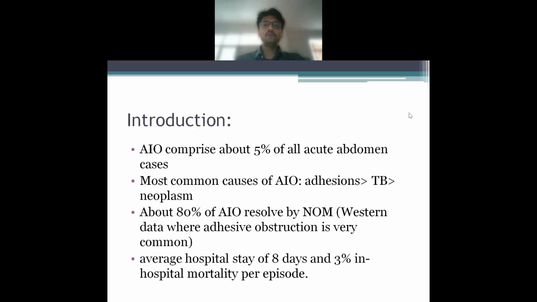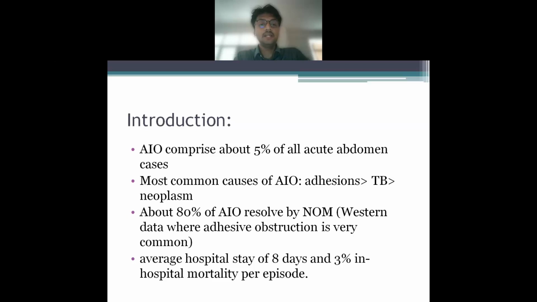So first of all, we all know that acute intestinal obstruction is a very common disease which we encounter, and it comprises 5% of all acute abdomen cases. The most common cause of AIO remains adhesions, followed by tuberculosis, followed by neoplasm. And about 80% of AIO gets resolved by nonoperative management.